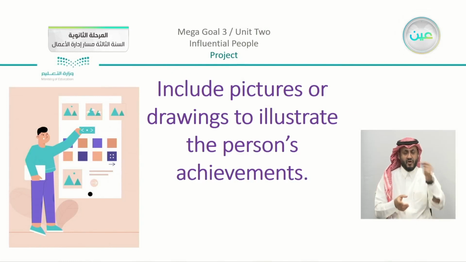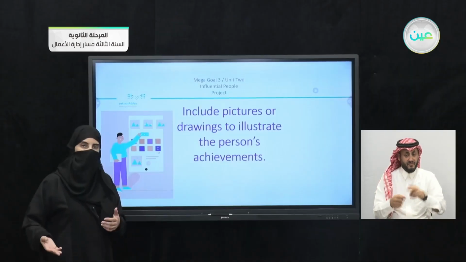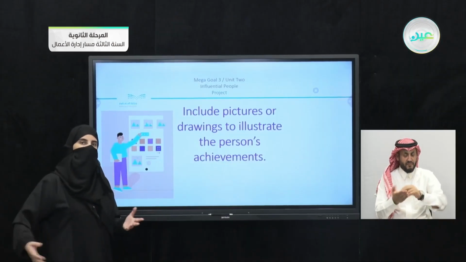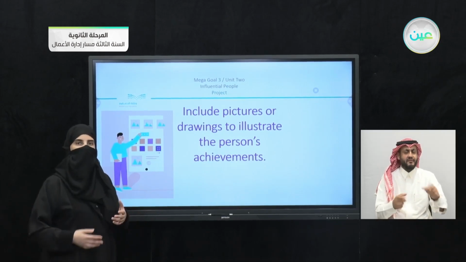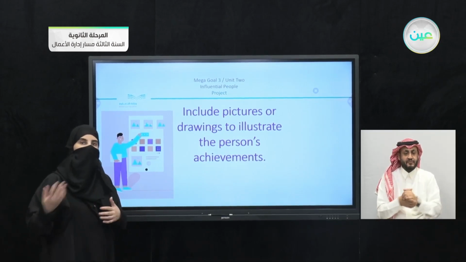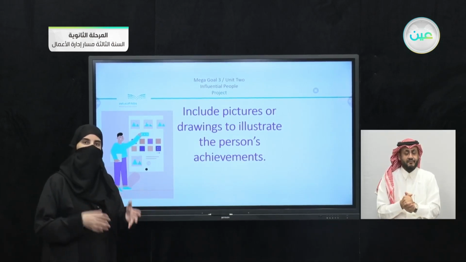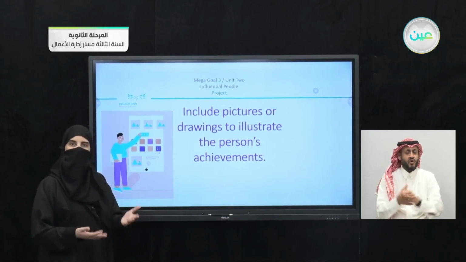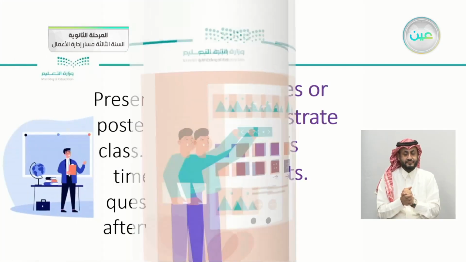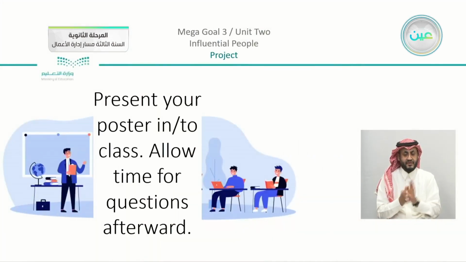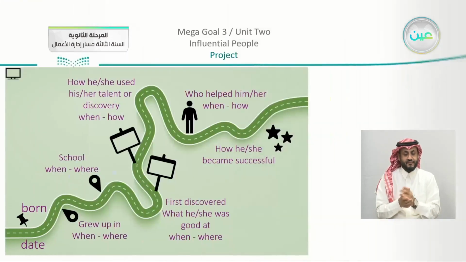Include pictures or drawings to illustrate the person's achievements. Now this is what makes it different from the writing. You're going to make it on a poster, you're going to use different pictures, you can use different projects, for example, or projects that this person has done or has been contributing in. Now present your poster to class, allow time for questions afterwards. So you are going to present it to other classmates, and of course there is going to be a kind of discussion.